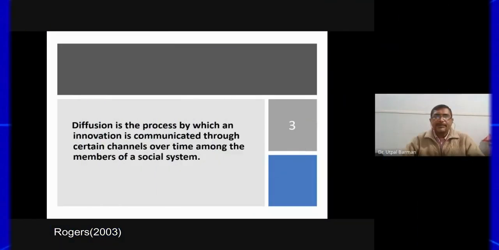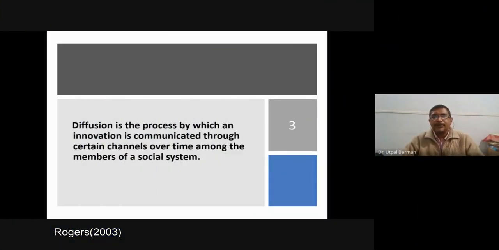And what is diffusion? Diffusion is the process by which an innovation is communicated through certain channels over time among the members of a social system. It is a communication process. Adoption was a decision-making process. Since it is communication, it is passed through some channels, and when we transmit it through some channel, it will take some time to reach the destination. And what is the destination? The members of the social system.